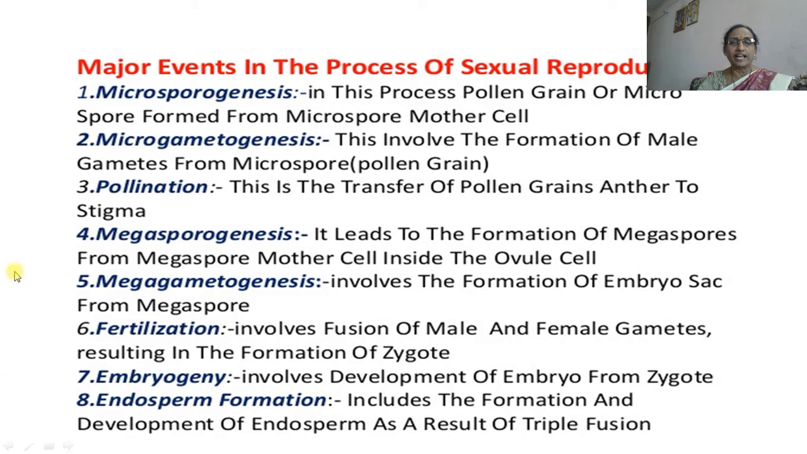The sixth one is fertilization. When microspores and megaspores are formed, and the male gamete and female gamete are formed, they are involved in the process called fertilization, in which the fusion of male and female gametes takes place, resulting in the formation of the zygote. The seventh event is embryogeny, which involves the development of the embryo from the zygote. And the last, eighth event is endosperm formation, which includes the formation and development of endosperm as a result of triple fusion.